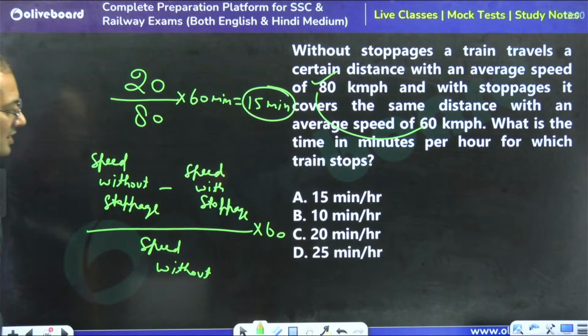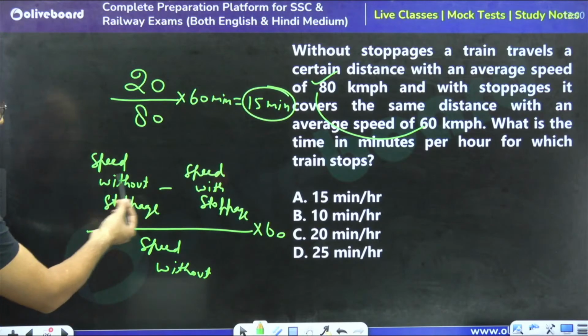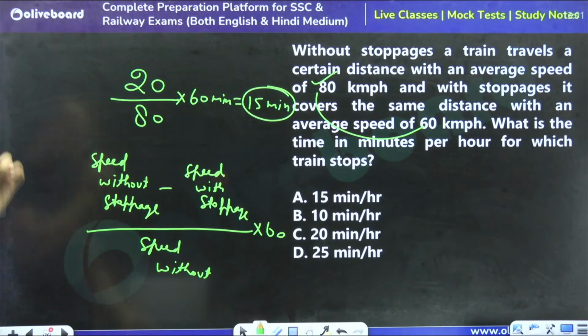So this is the direct formula: without minus with, divided by the without speed.